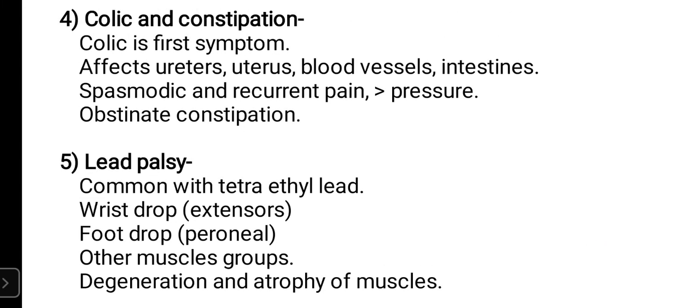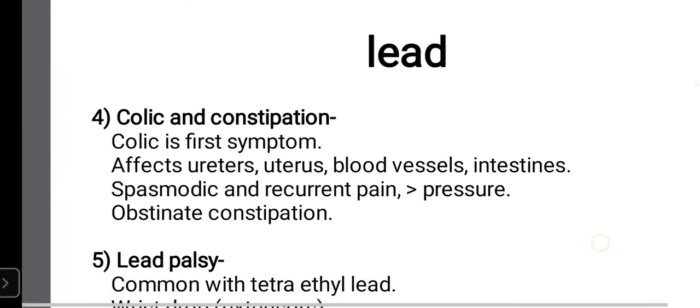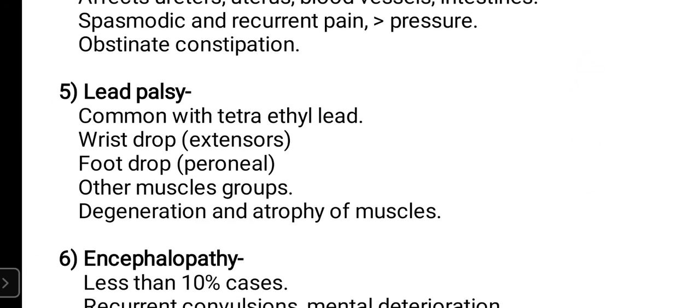Then next is lead palsy. Here we have seen lead line. Now we will see lead palsy. Palsy means paralysis. Lead paralysis is common with tetraethyl lead. If the poisoning has occurred with tetraethyl lead, which is deadly poisonous, the patient will have involvement of certain groups of the muscles. Certain groups of the muscles will undergo paralysis, and it will be manifested by wrist drop.